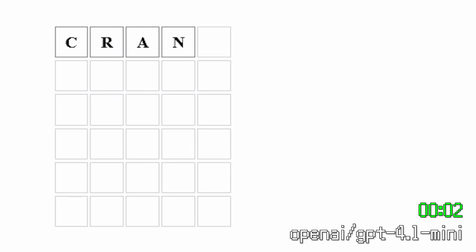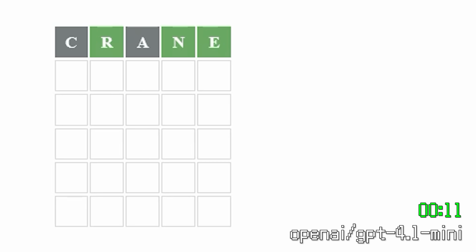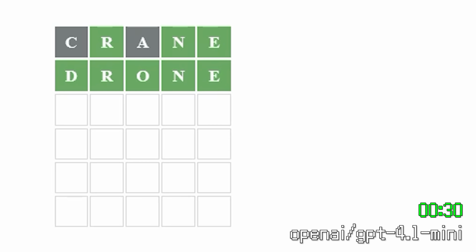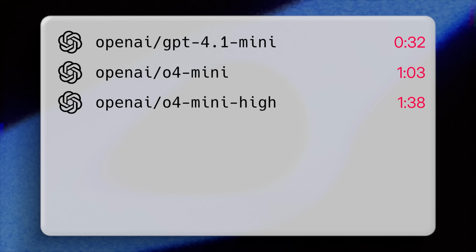So this is really weird. GPT-4.1 mini got it right on the second try. In only 32 seconds, it was able to get it. Now, I don't know if this is wild luck, but at the same time, it shows how random these can be. Now, 4.1 nano, on the other hand, just didn't get it at all. But it did blow through the whole thing really fast, which, fail fast, I guess.